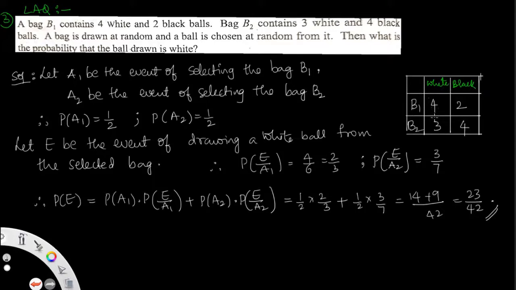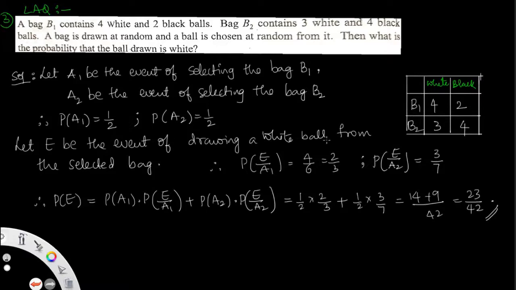The first bag contains 4 white balls and 2 black balls, and the second bag B2 is given as 3 white and 4 black. So that is bag 1 and bag 2. If a bag is drawn at random and a ball is chosen at random from it, find the probability that the ball drawn is white. Let A1 be the event of selecting the bag B1, and similarly A2 the event of selecting the bag B2.